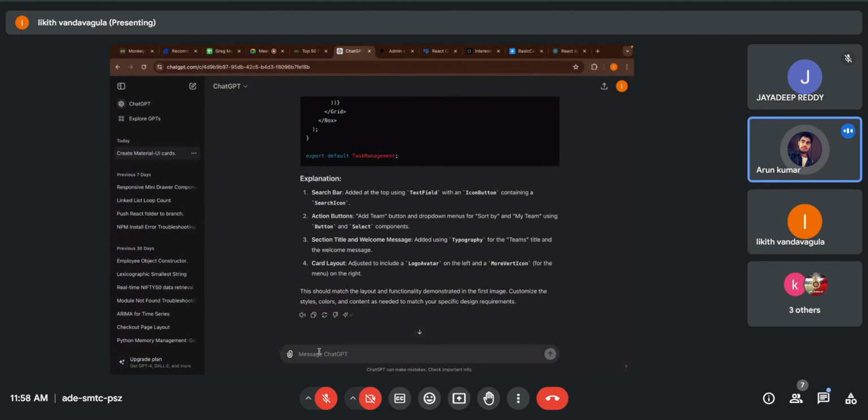Once you get the limit again, you paste the second screen UI, and you have to instruct ChatGPT in the form of bullet points. That's how it can generate the output. Otherwise, if you provide all of the content in the same line, it will skip most of the things.